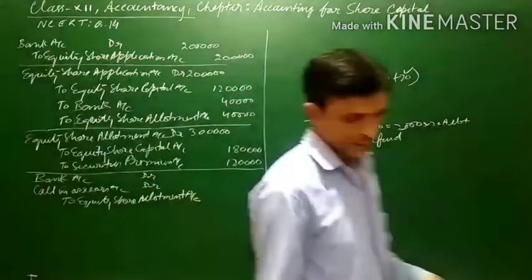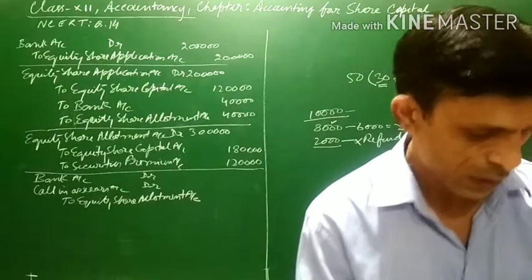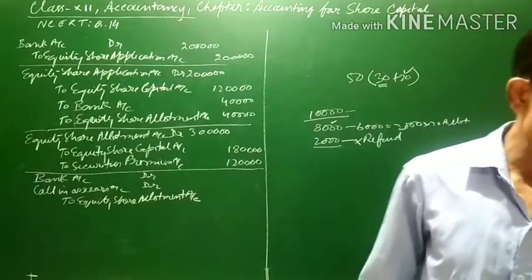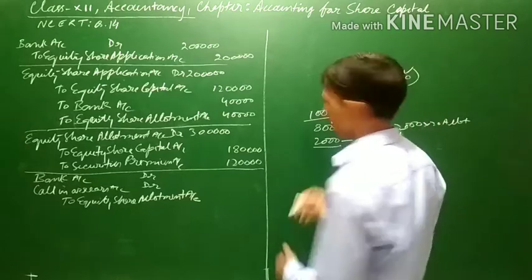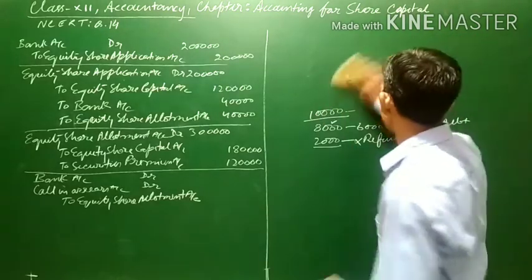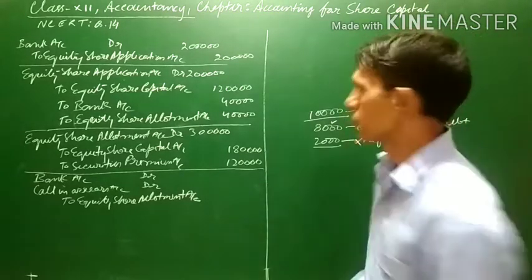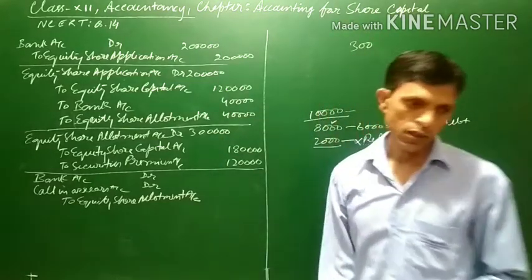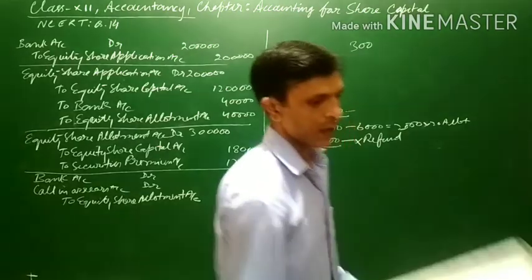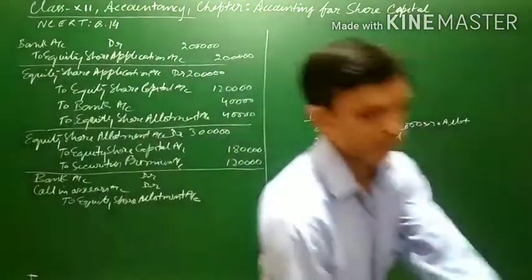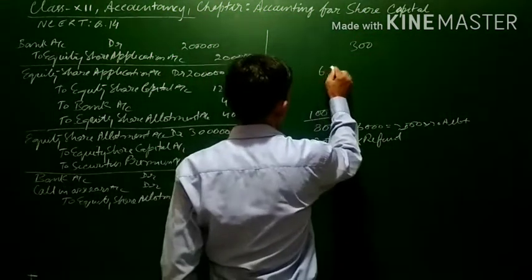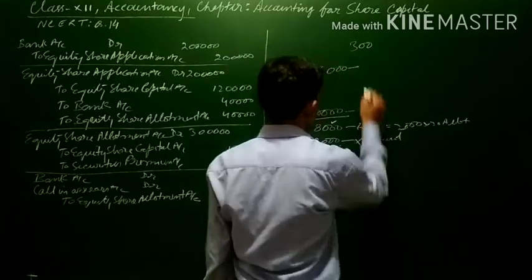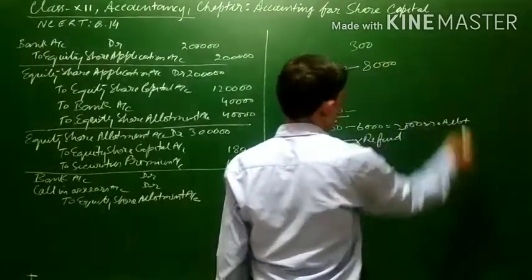Now see, the important thing regarding this is Rohit, to whom 300 shares were allotted. First of all, we have to calculate. 6,000 shares were allotted to applicants for 8,000.